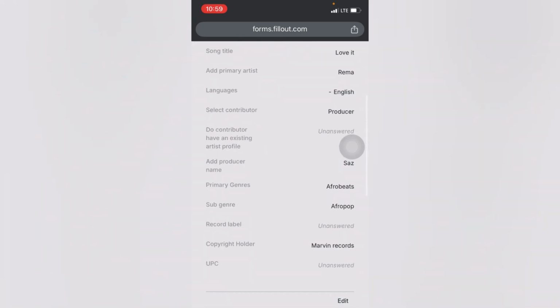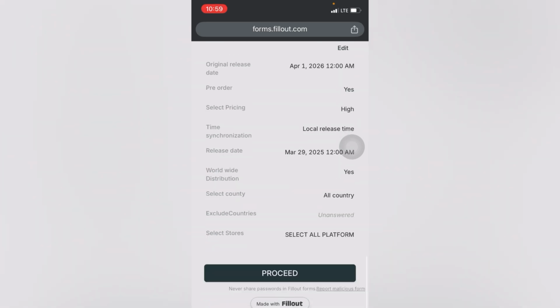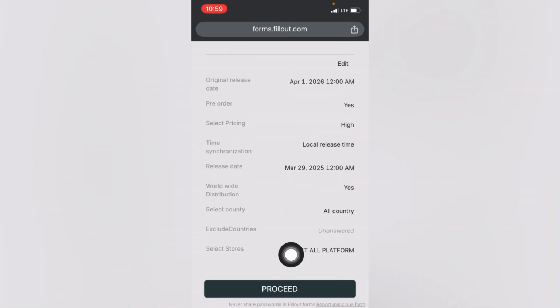Once you have reviewed your release and you see that everything is good right here, all you need to do is click on where it says proceed. Then once you click on proceed right here, you'll be able to upload your artwork, you'll be able to upload your audio file. Then from there you'll be able to distribute your music. One thing you should take note of is that Nation Digital Distribution takes about 3 days to distribute your music, which I would say is still faster than any other music distribution platform like Lender.